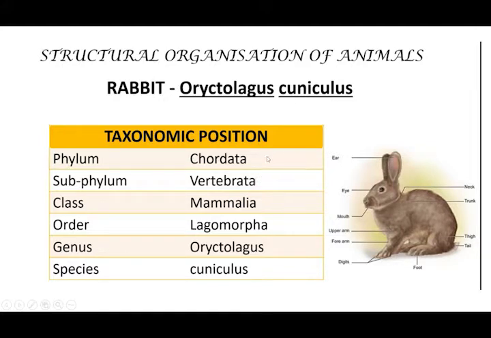Now let's see the taxonomic position of rabbit. Phylum Chordata, subphylum Vertebrata. Vertebrata means the organisms which have got a backbone all come under the Vertebrata group. And then class Mammalia. It's a mammal, right? So it's coming under Mammalia. Order Lagomorpha. Genus Oryctolagus. Species cuniculus.